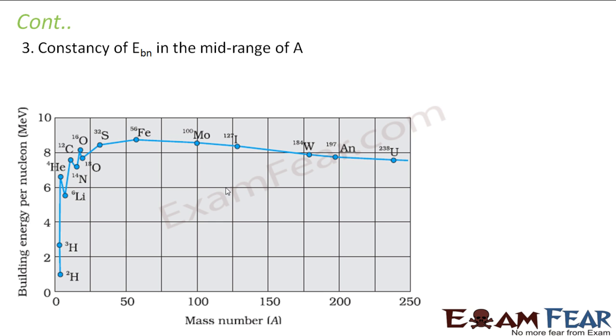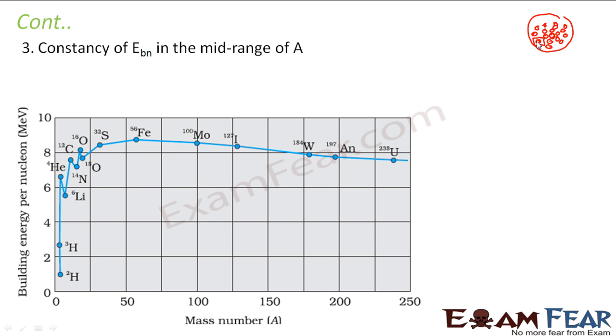Because in this portion, as your mass number increases, the number of nucleons is increasing. But if you see the force which is actually present between the nucleons, that is a short ranged force. For example, let us take an example in this way. Let us suppose this is one nucleon. Now these are the nucleons which are present inside the nucleus. Let us suppose I am considering this one particular nucleon.